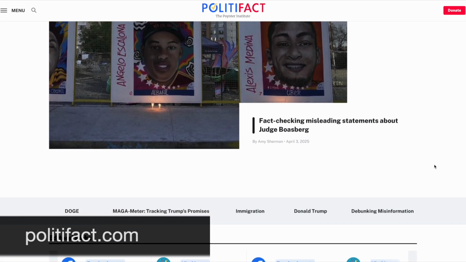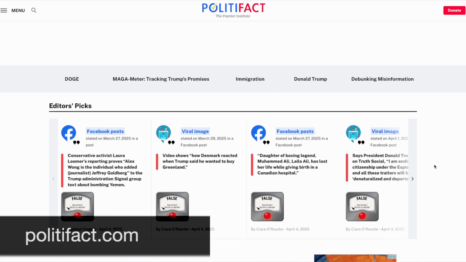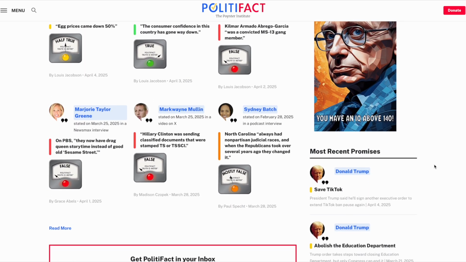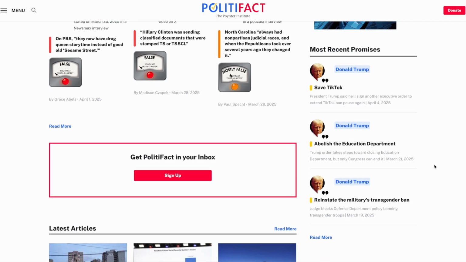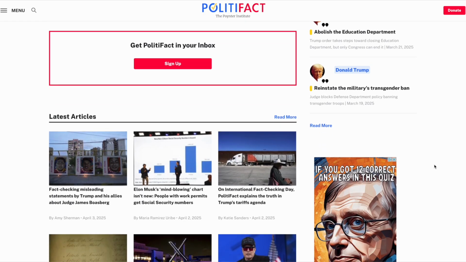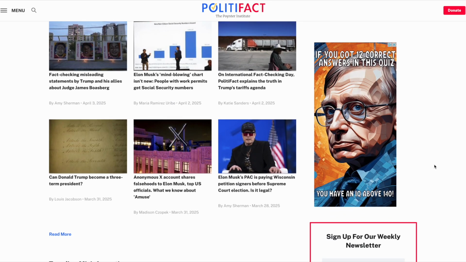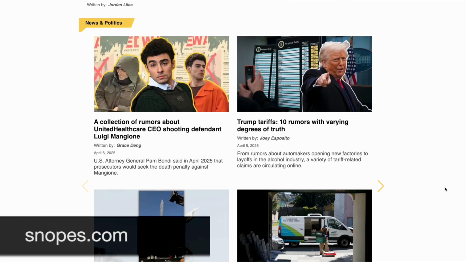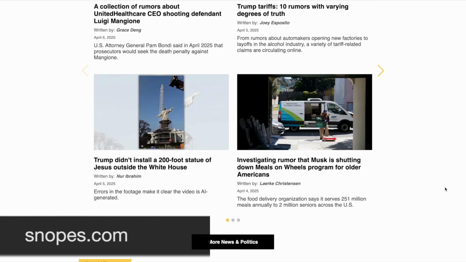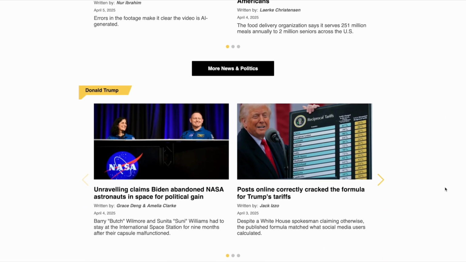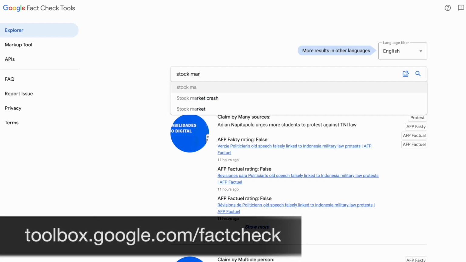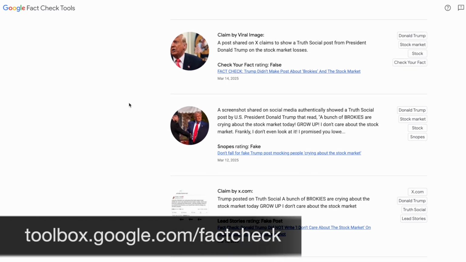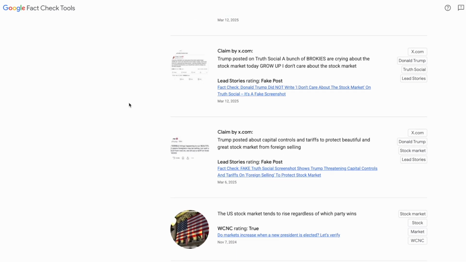For evaluating topics more in news, popular culture, or the public sphere, fact-checking websites can be useful. The first one shown here is PolitiFact, which goes through claims made in the news or by public figures and investigates their truth or falsehood. Snopes does something very similar, again employing teams who go through and evaluate claims in pop culture or rumors on social media. Google also has a built-in fact-checking tool where you can search for a particular topic, and it will pull from fact-checking resources around the internet.